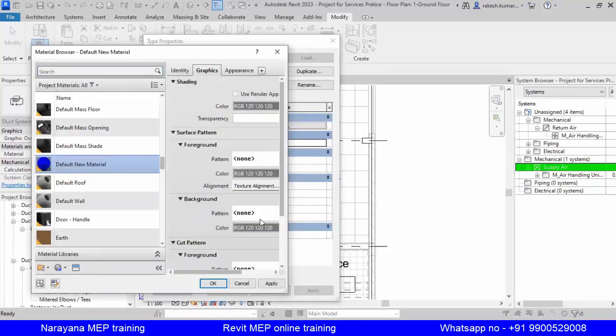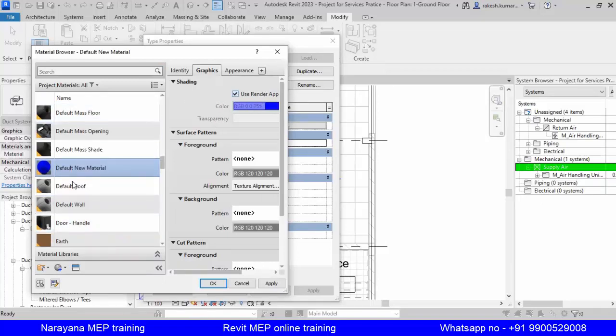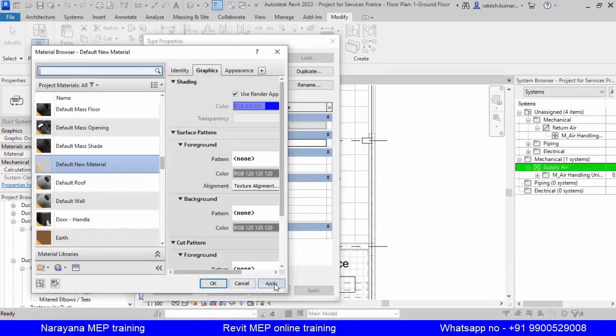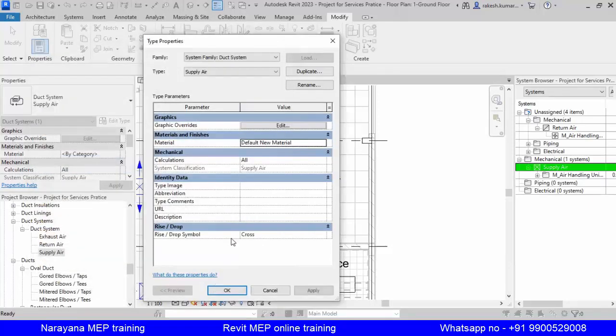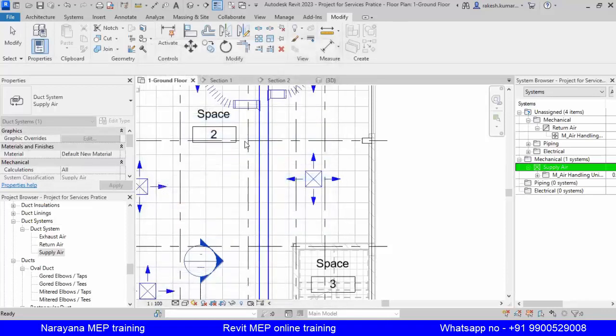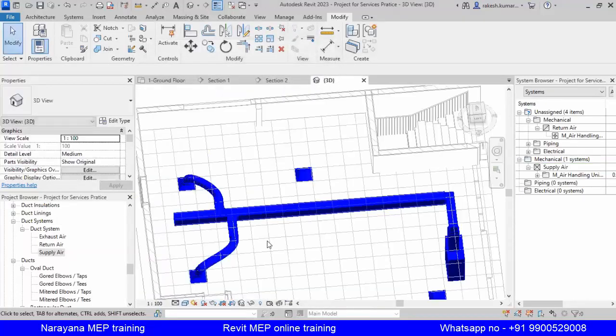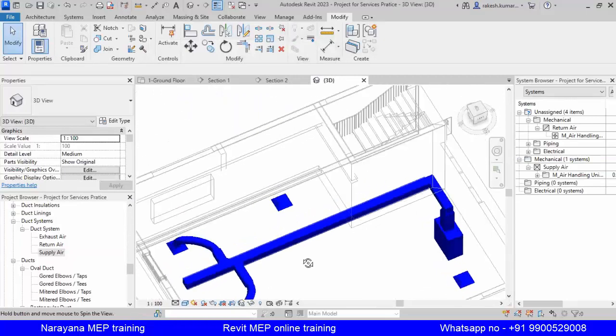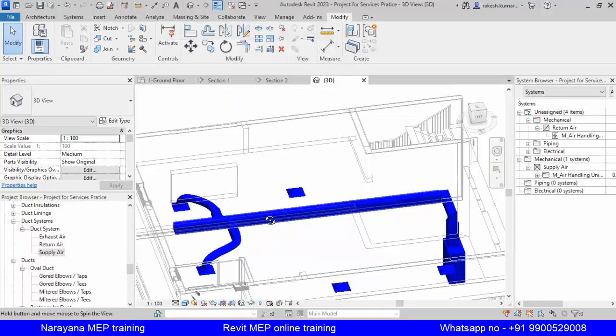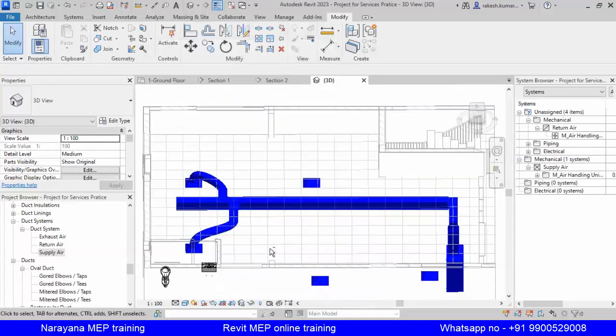Appearance, color, you give it blue. Graphics, use render appearance. Apply. Okay, apply. Let us see in the 3D. Yes, in the 3D you can see everything is blue, right? Because it is one system.